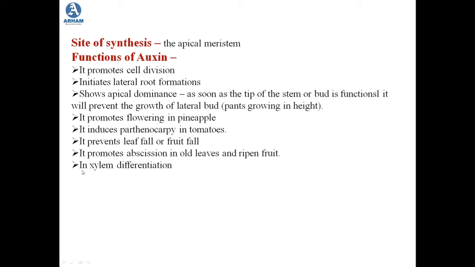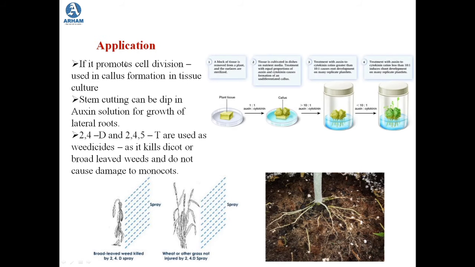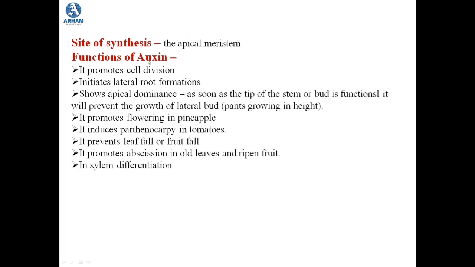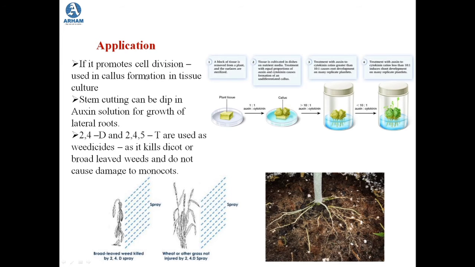Then it also helps in xylem differentiation. So these are the functions of auxin. We also studied about the applications. So depending on these functions, we studied about the applications. The first application is that it promotes cell division, and as it promotes cell division, it can be applied for callus formation in tissue culture. So if this auxin is used in tissue culture, it will be applicable for the formation of callus. So it is used in tissue culture technique.